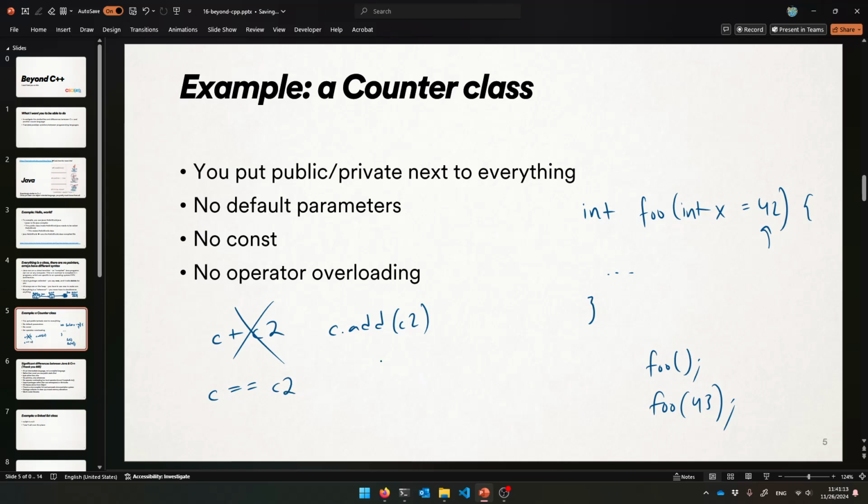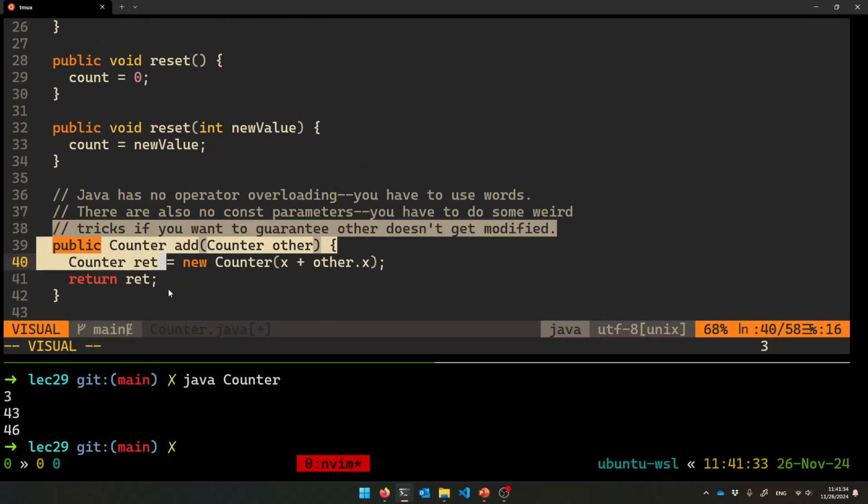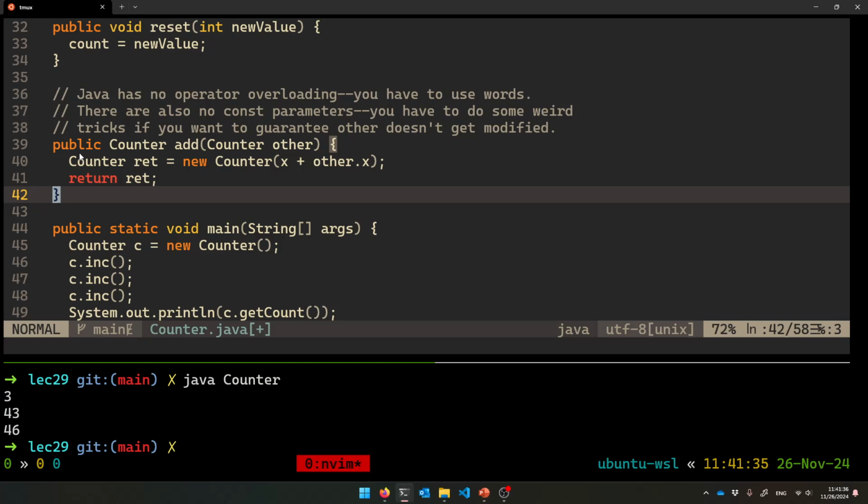It won't do the right thing, it won't check for the counts to be the same. I can't override that either, so I have to make a dot equals method, which sucks. You have to spell everything out in Java, and that's why people complain. It's very wordy because of this. You don't get operator overloading, so I had to say dot add. So sad. You have to use words.